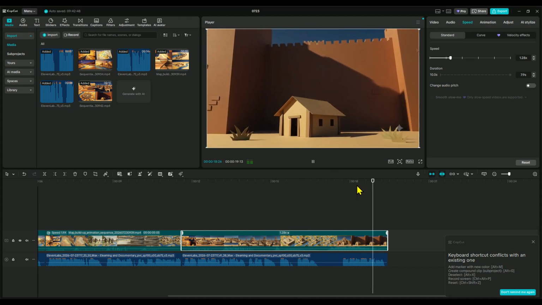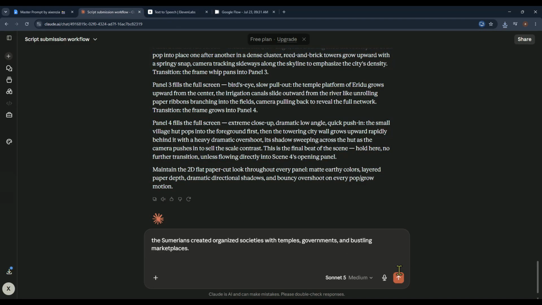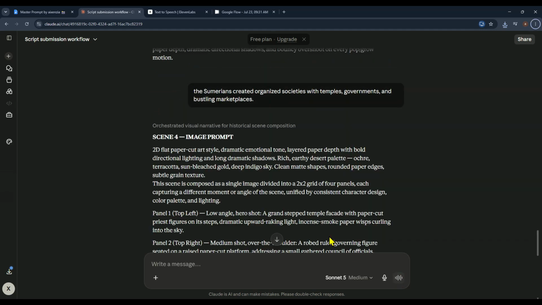Instead of small villages. Now let's create scene 4. Head back to Google Docs, select the 4th section of your script, then return to Claude AI, paste it into the chat, and click Send.